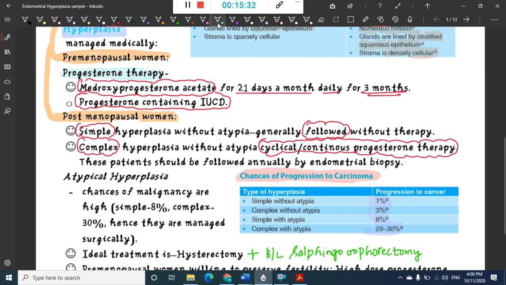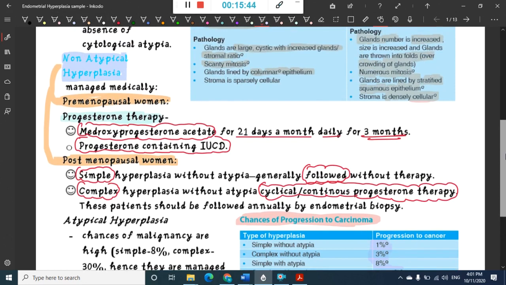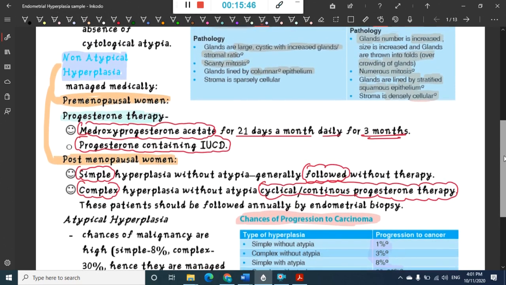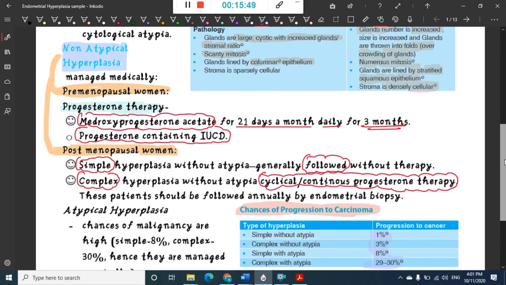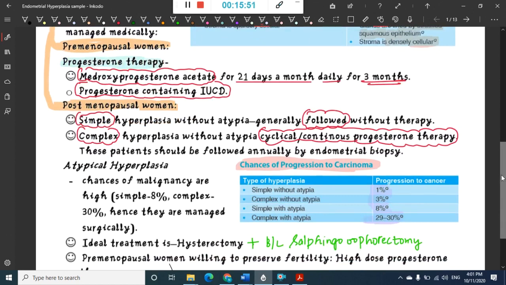Then what about atypical hyperplasia? If there is no atypia and she is premenopausal, you should give progesterone therapy. If she is postmenopausal, then it depends on whether it is simple or complex hyperplasia.